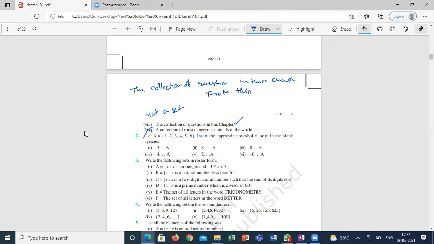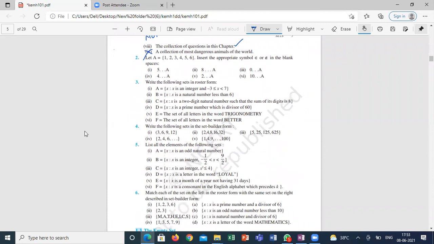Now understand what kind of questions for 1 mark or 2 marks they may ask from this chapter. This is board level. When it comes to entrance level, the kind of questions is completely different. So who is going to explain the second question? Harshita, can you try the second question? What is the second question? Can you explain what we have to do in the second question?